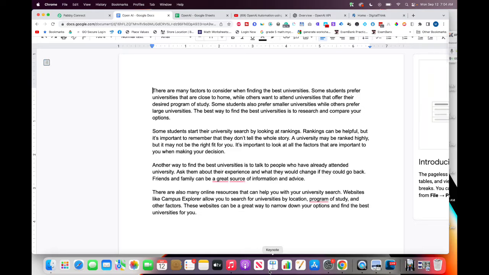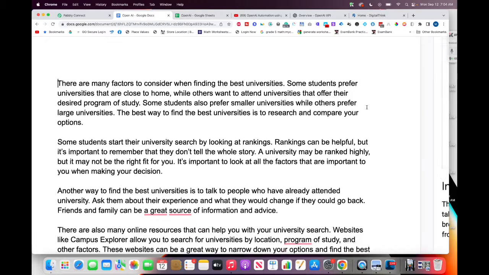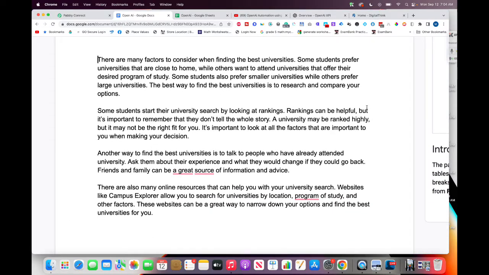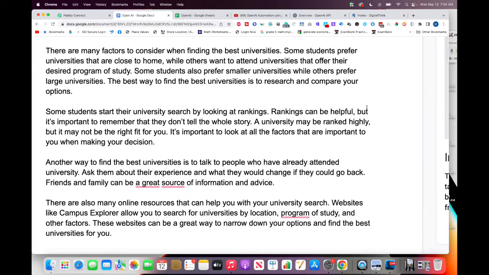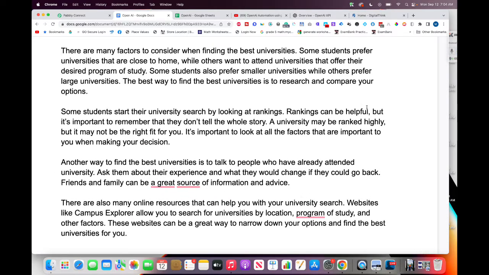Very good article came up here, and look at what it's doing. There are many factors to consider when finding the best universities. You see, this is a very good article, short but to the point. Some students prefer universities that are close to home, while others want to attend universities that offer their desired program of study. Some students also prefer smaller universities, while others prefer large universities. The best way to find the best universities is to research and compare your options. Some students start their university search by looking at rankings. Rankings can be helpful, but it's also important to remember that they don't tell the whole story. A university may be ranked highly, blah blah blah.